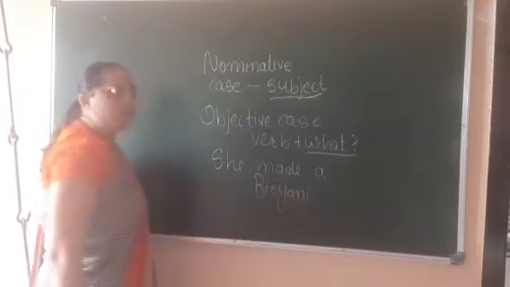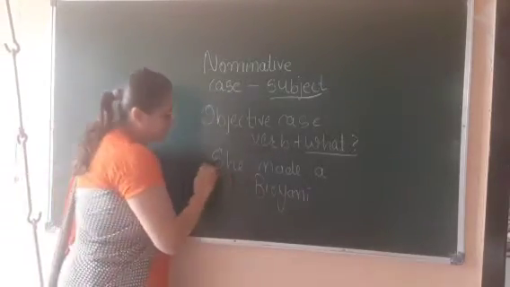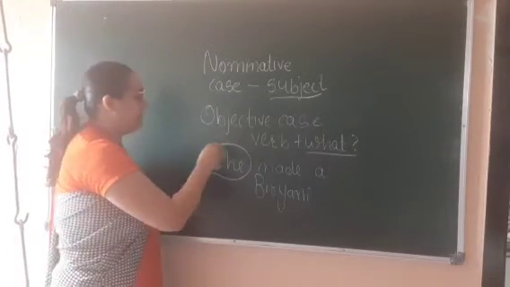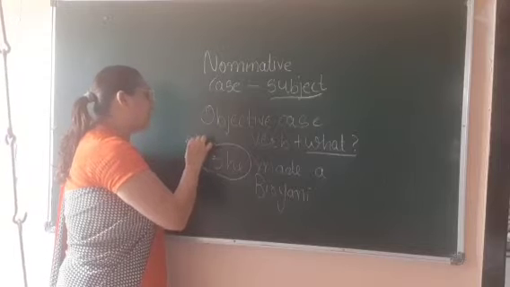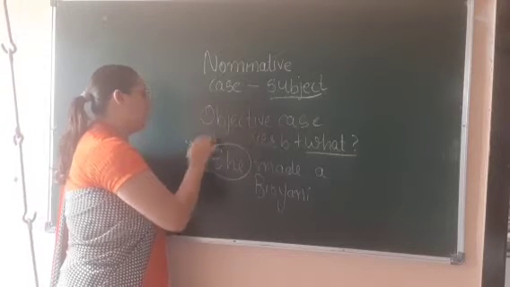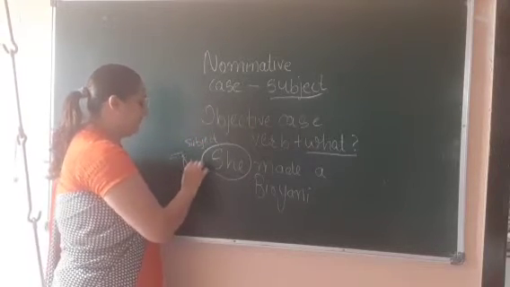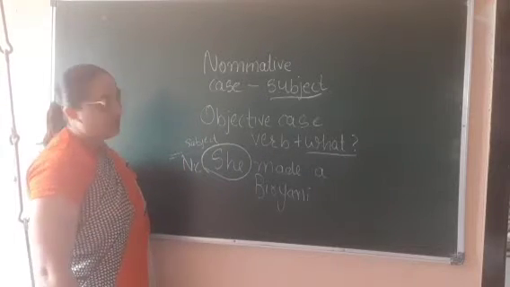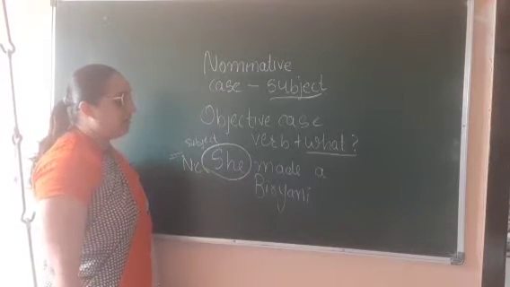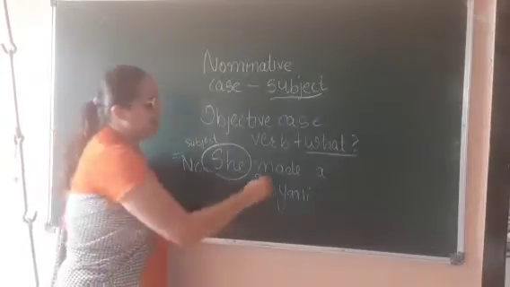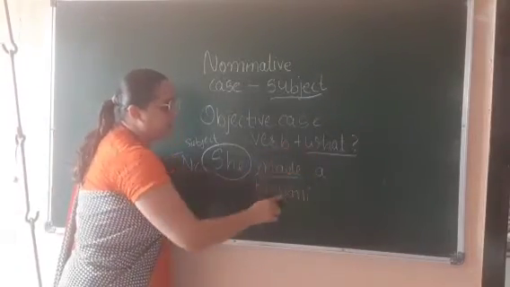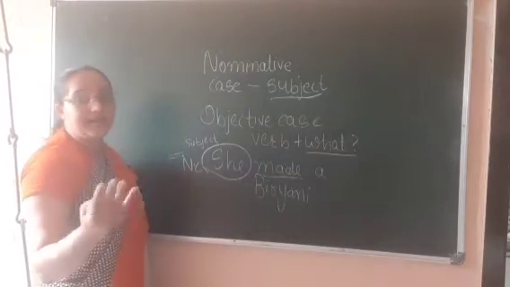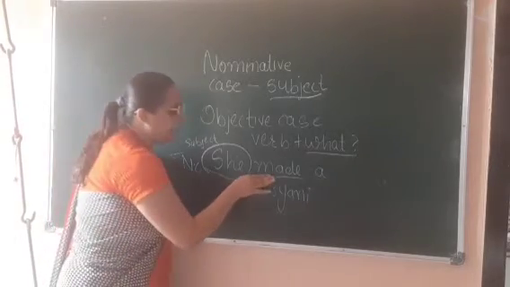Here, who has done the action? She. So she will be the subject. Subject is equal to nominative case. Now, made a biryani. Made is a verb. Now verb plus what? What? Biryani. She made a biryani, right?